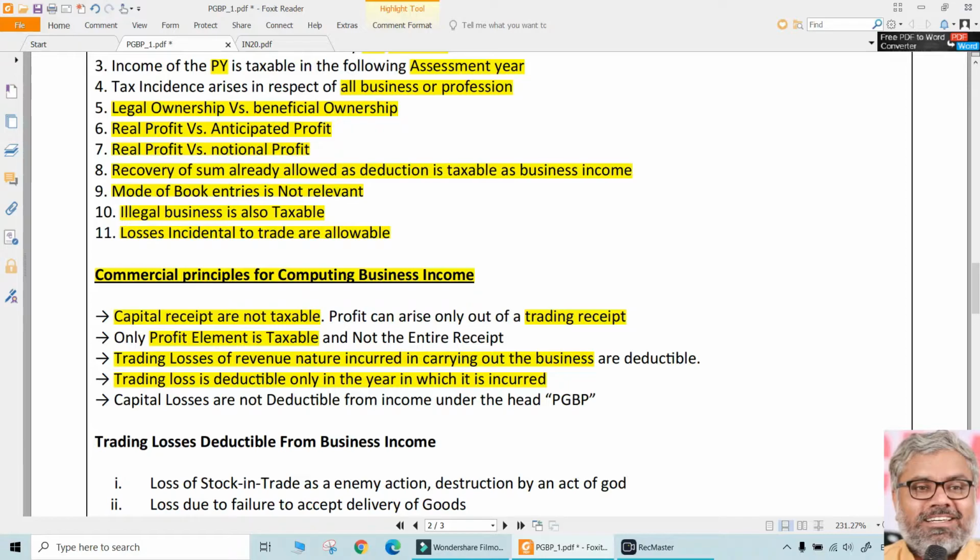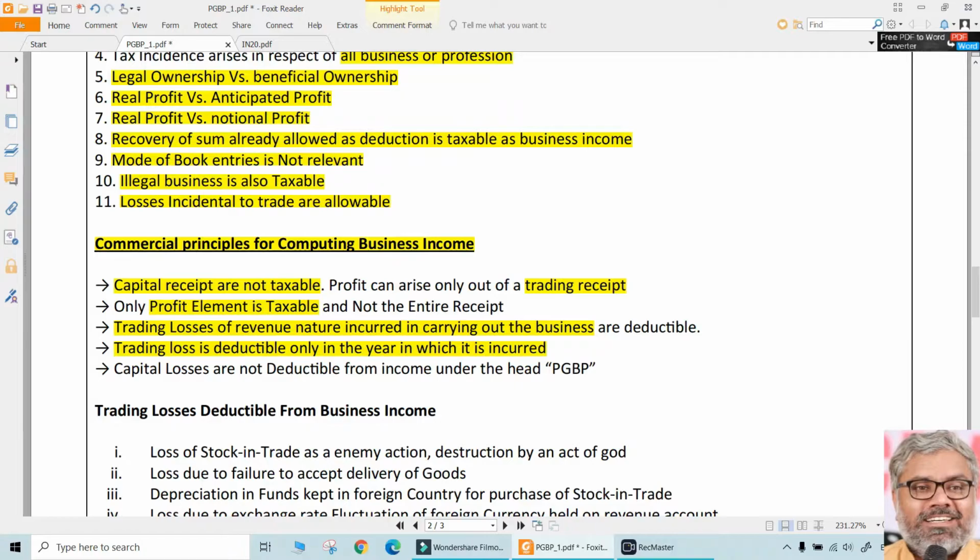Otherwise, what people will do? In some of the years, let us say profits are not that much, the tax liability is less. They will be just silently filing the returns. Suddenly, imagine in 1 year the profits are too much and tax liability also is too much. The assessee will suddenly come and say, actually 4 years back there was a trading loss, now I will claim as deduction. To reduce his profits, he can do all these gimmicks, which is not possible. Trading losses are deductible only in the year in which they are incurred. That's also an important point.